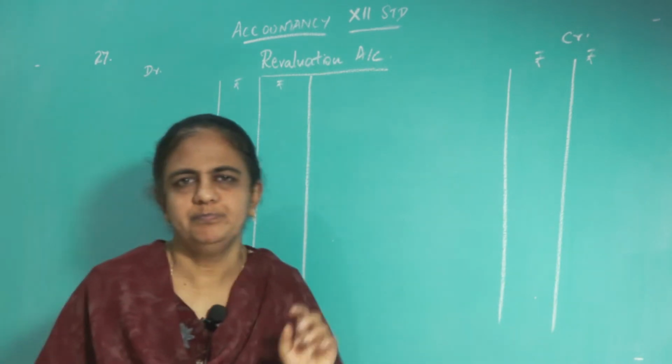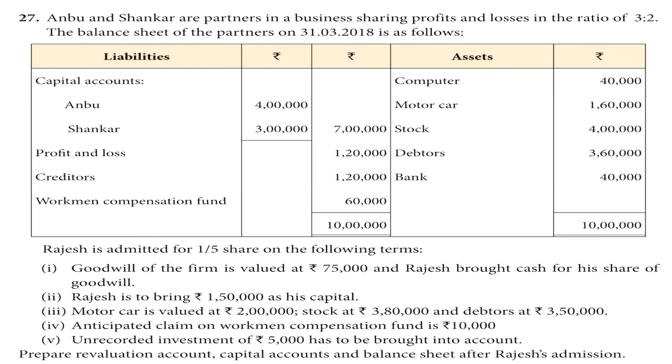Now, see the adjustment. See the third adjustment. Motor car is valued at rupees 2 lakh. The word 'at' means that is the present value of the motor car. So, present value is 2 lakh. Go to the balance sheet and see the value at the beginning of the accounting period.